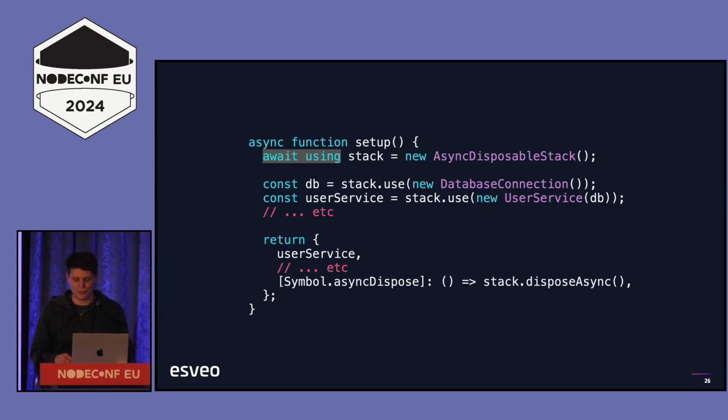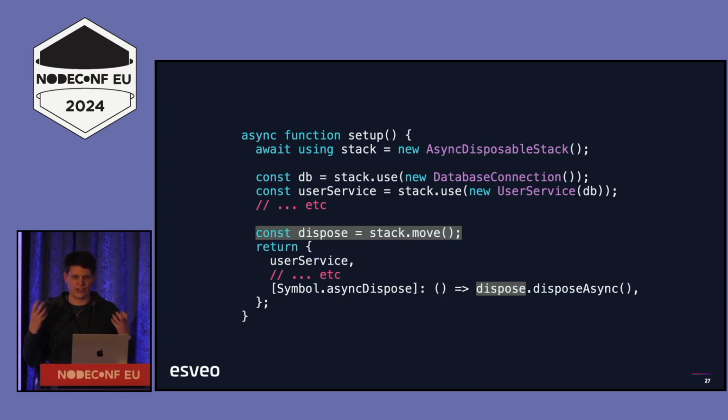This is the use and move maneuver, where we call this really clever method, move. What move does is it takes all of the resources that the stack knows about, creates a new, empty stack, and puts all of the resources in that new stack, not disposing of them, letting them be like they are, and then clears them from itself. So now the resources are managed by a different stack, and we can dispose of the first stack. In fact, the move function automatically disposes of itself because we don't want to be adding new things to something that has already had everything moved out of it, essentially.